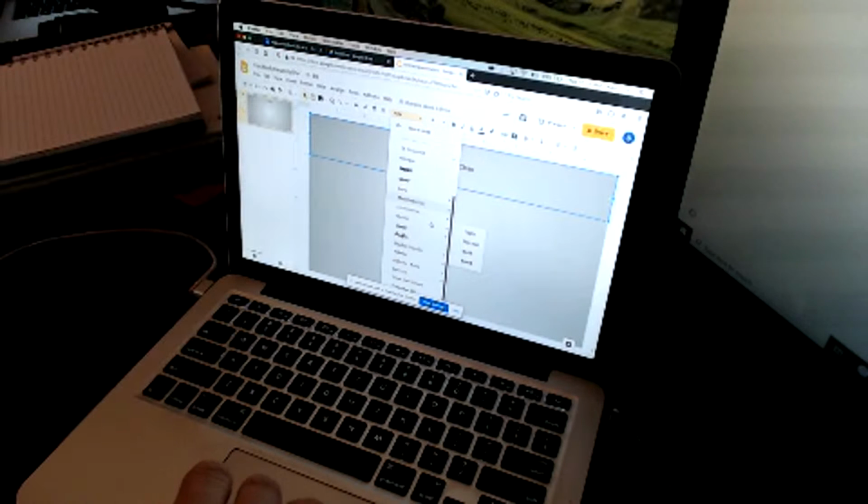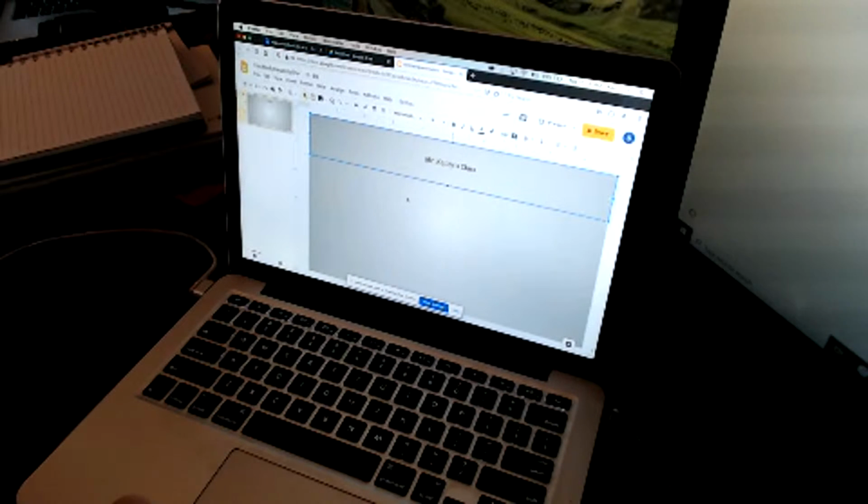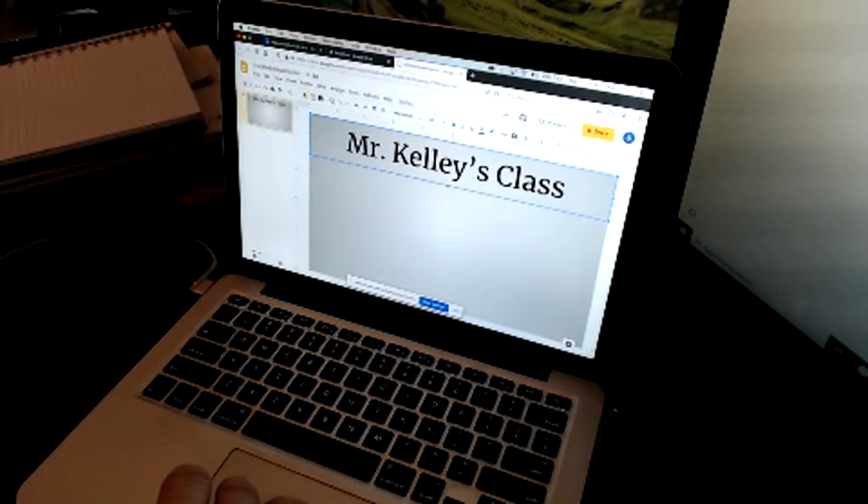Let's make this a nice, I don't know, Merriweather. That looks cool. So click on that one. And I'm going to also make it a lot bigger. So I'm going to change the size here up to, say, 60. That's pretty big. Maybe it's a little bit too big. Let's go to 48. That looks good.